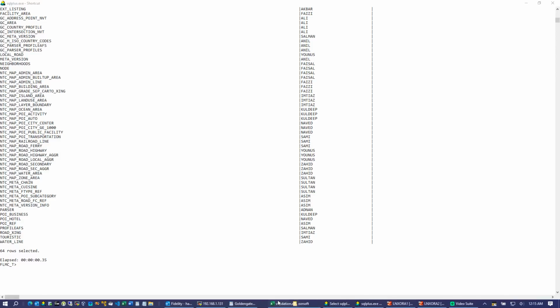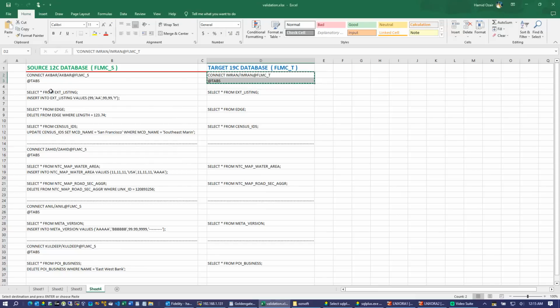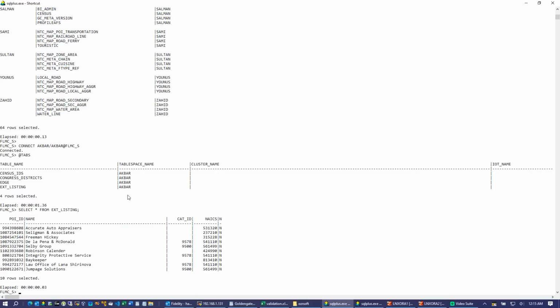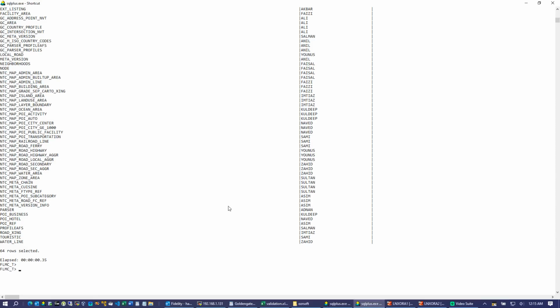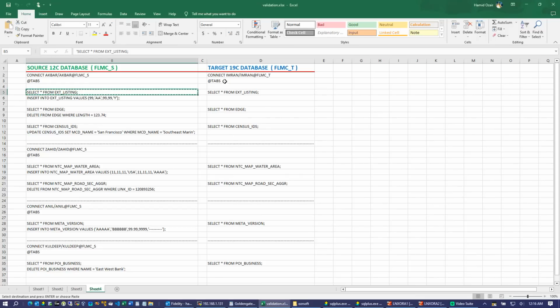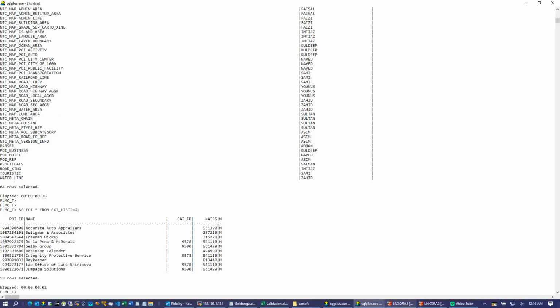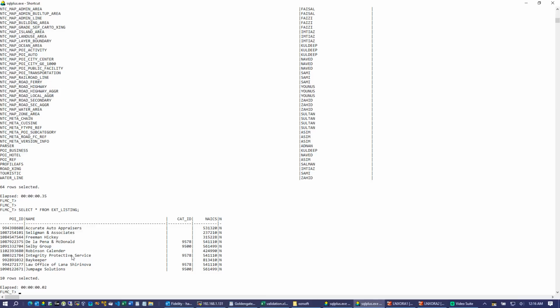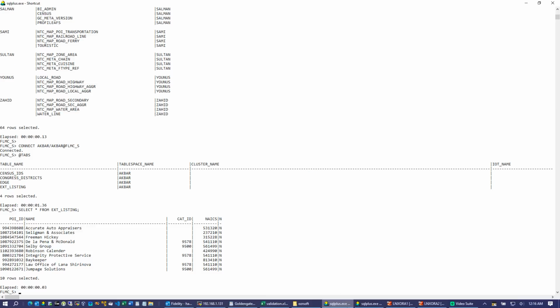Let me bring this over here. I'm going to select this table. This is the 12C database, and this is the 19C database. In 12C and 19C, the values in these tables are identical in both source and target.